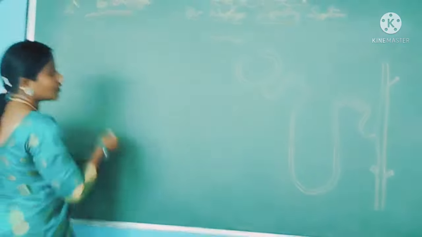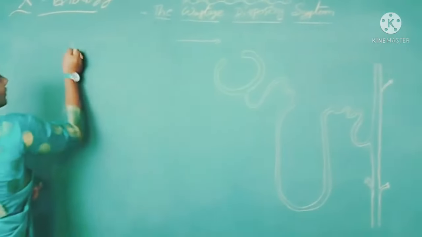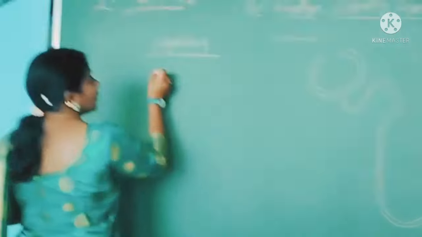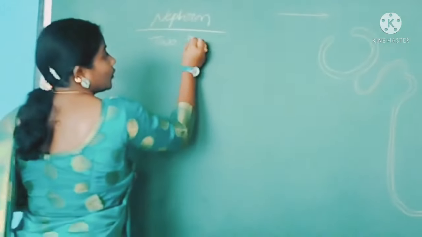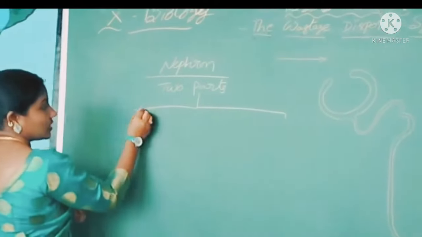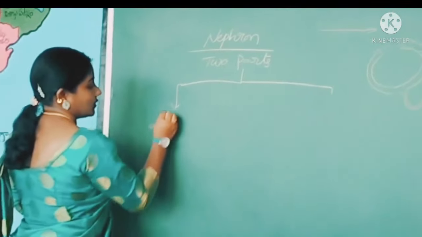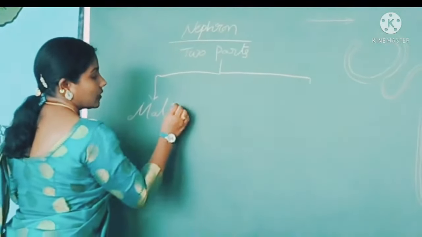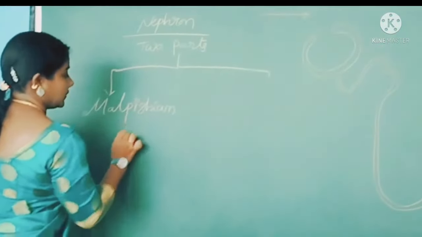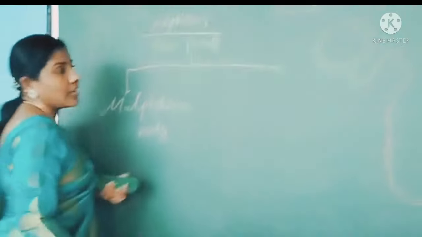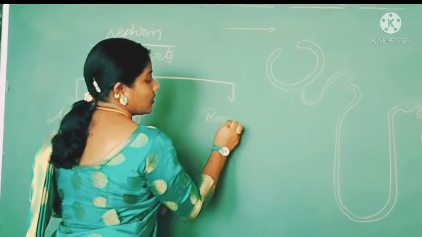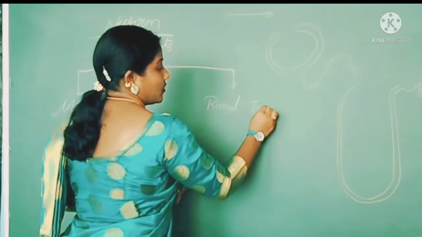So nephron has two parts. The first one is Malpighian body, and the second one is renal tubule.